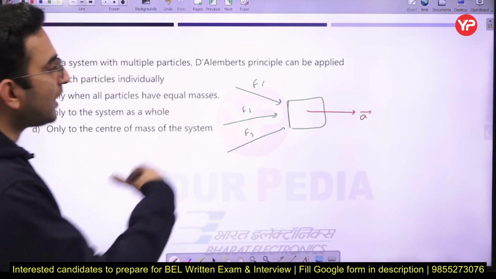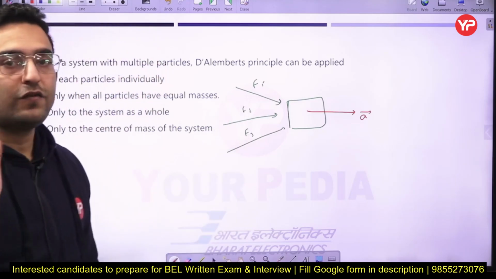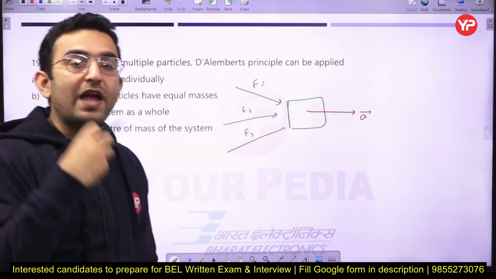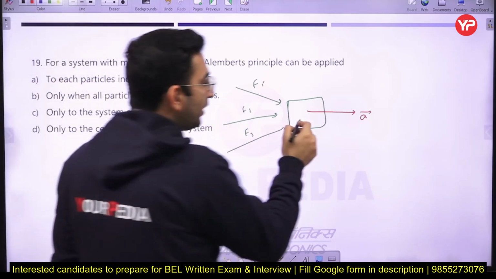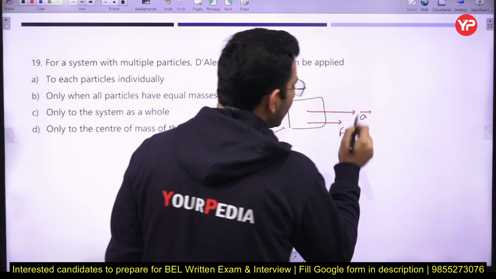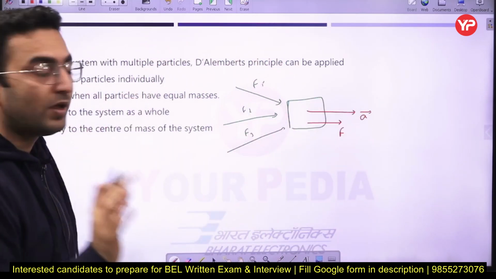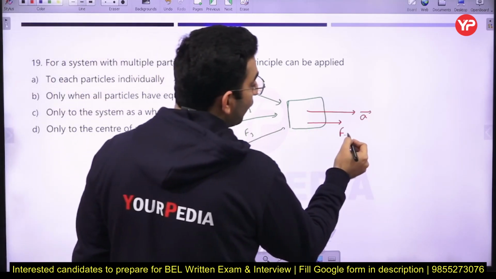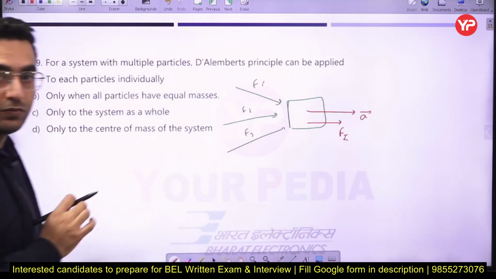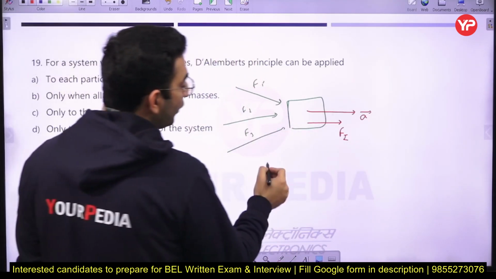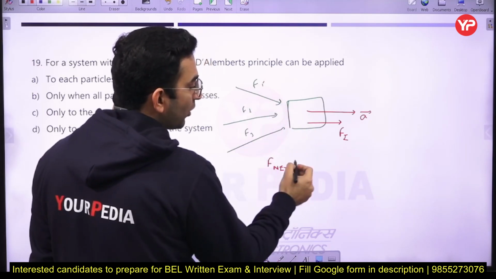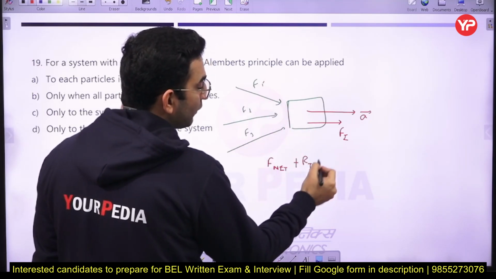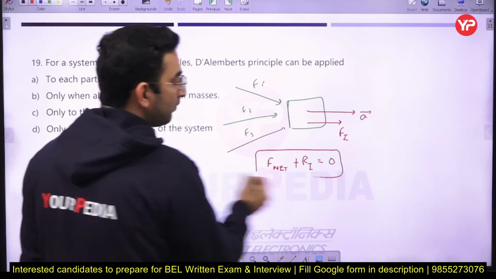Okay, so now the analysis of this particular body is very difficult. So what we do, we add a pseudo force, an imaginary or hypothetical force, over it in such a way that the net force becomes equal to 0, and that imaginary or pseudo force is known as the inertia force. Okay, so according to the D'Alembert principle, the net forces acting over the body, including the inertia forces, are going to be equal to 0.